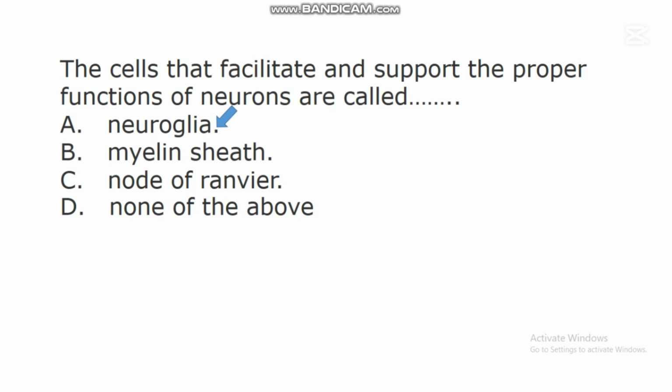Their job is to protect the neurons, they support the neurons, they ensure that the neurons do their job very well. If anything goes wrong in this neuroglia, there will be a serious issue in the activities of neurons. So these cells protect, facilitate, and support the proper functions of neurons in the body system.